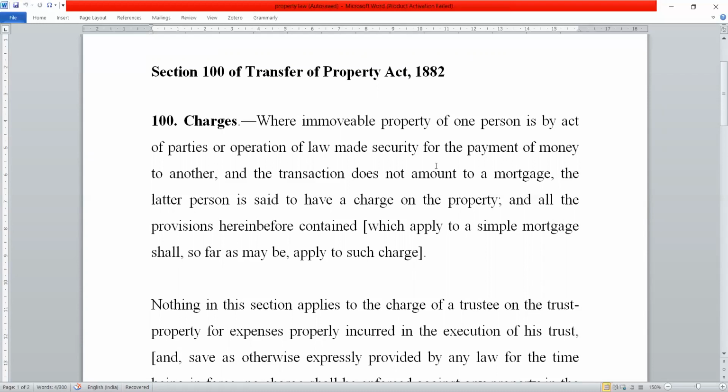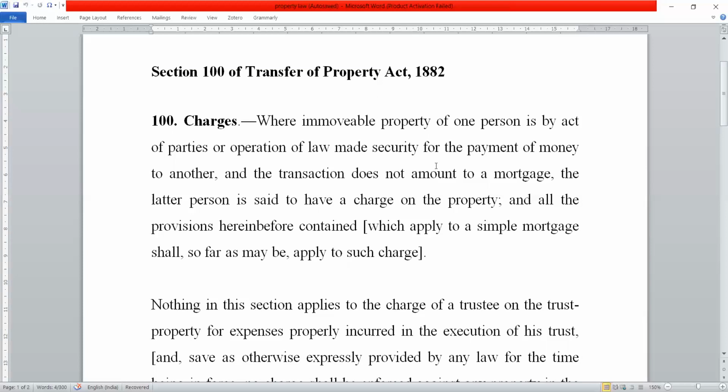Another example would be, imagine a situation that I receive my ancestral property by way of inheritance, and I enter into an agreement with my sister that I shall pay rupees 10,000 per annum to her out of the income generated from this ancestral property. So what is happening here? I'm getting all the ancestral property through inheritance.